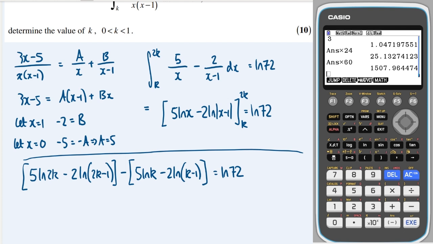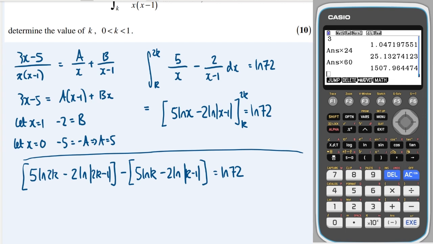Sorry, I didn't put the modulus signs in here, which is a bit naughty, but probably get away with it.